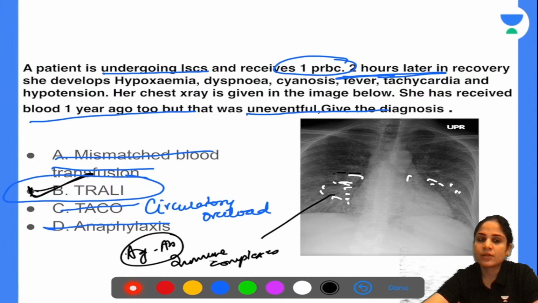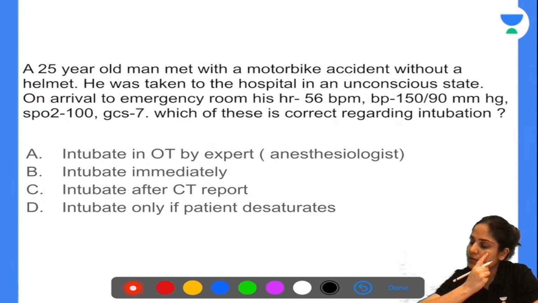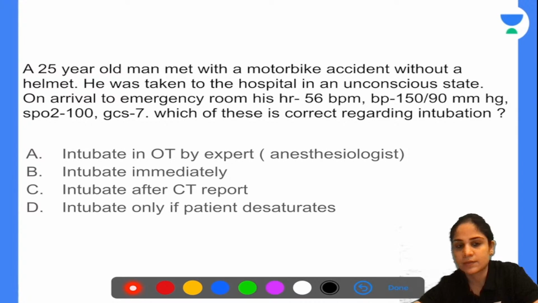A 25-year-old man met with a motorbike accident without a helmet. He was taken to the hospital in an unconscious state. On arrival to the emergency room, his heart rate is 56 beats per minute, BP is 150 by 90, SpO2 is 100, GCS is 7. Which of these is correct regarding intubation? Intubate in OT by expert, intubate immediately, intubate after CT report, or intubate only if patient desaturates.